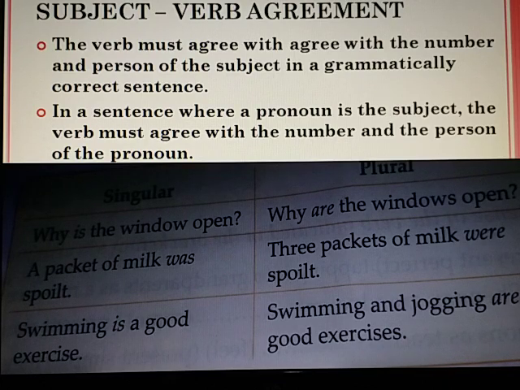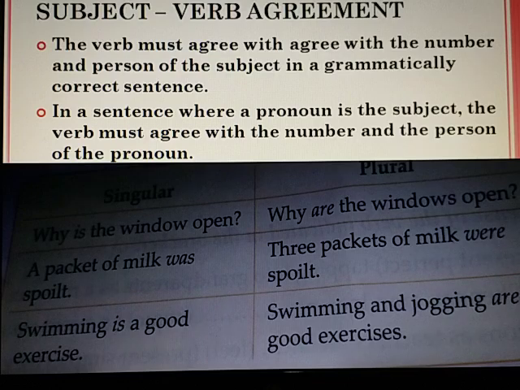When we make a sentence, we tell something about a person or a thing. The part of the sentence which states the person or thing in the sentence is called the subject of the sentence, and the part which gives us more information about the subject is called the predicate of the sentence.